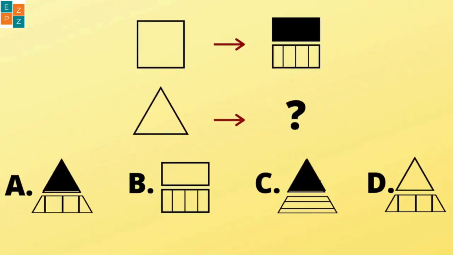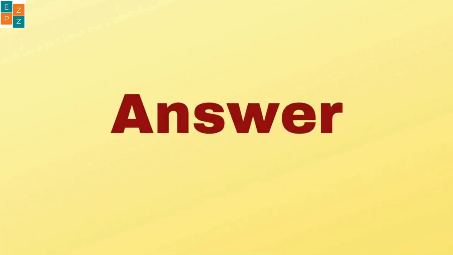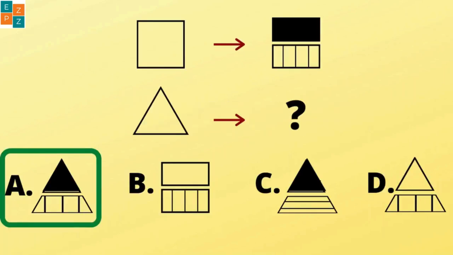Find the relationship in the first pair of figures and apply it to choose the missing figure in the second pair. The answer is A.